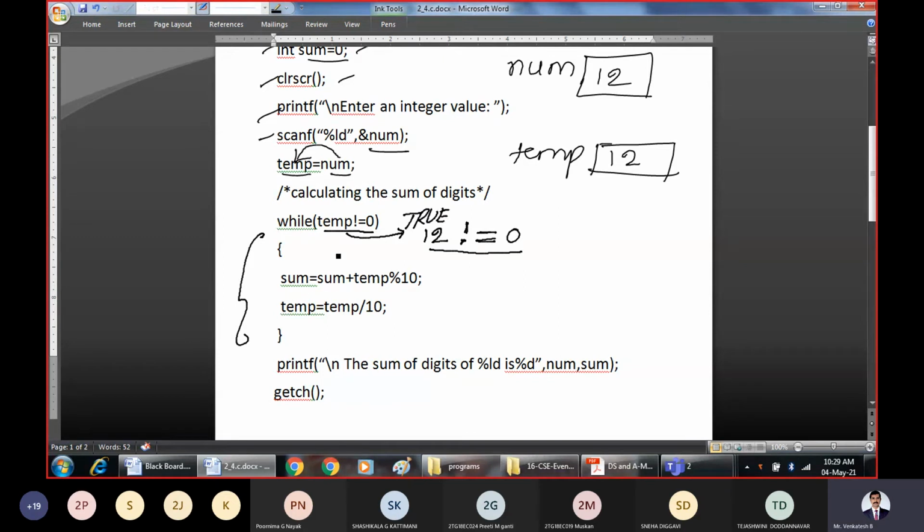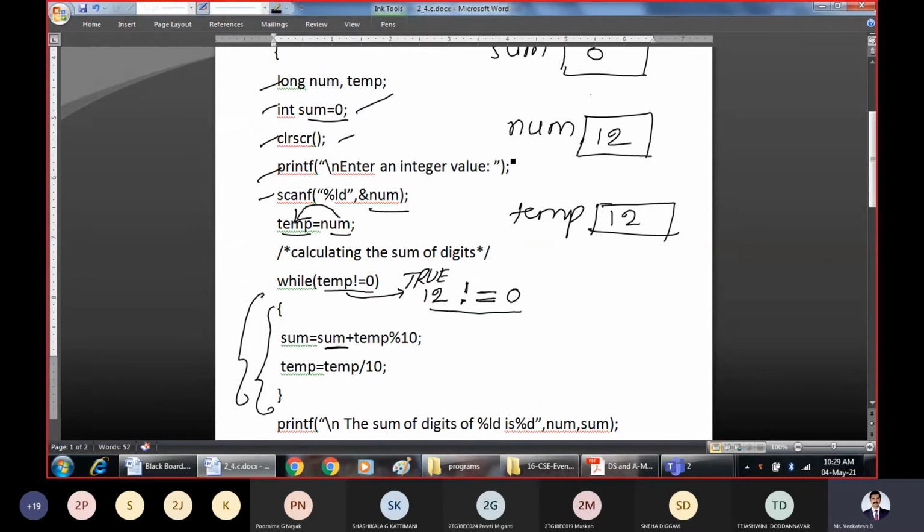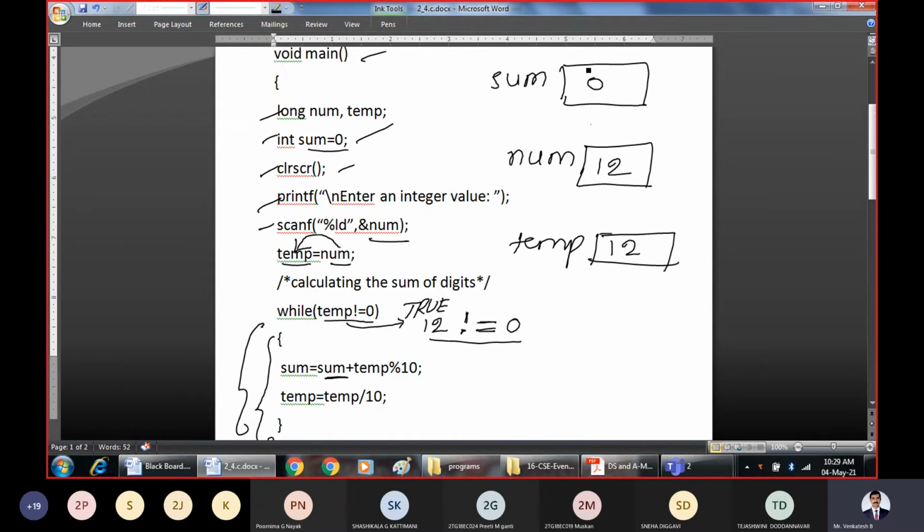How does the while loop work? Whenever some condition is true, execute this block of statements. So what we are trying to do here is find the sum. Execute this statement. What is the earlier value of sum? What we have initialized? We have initialized sum to 0.